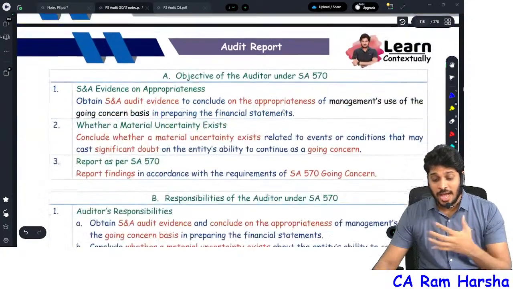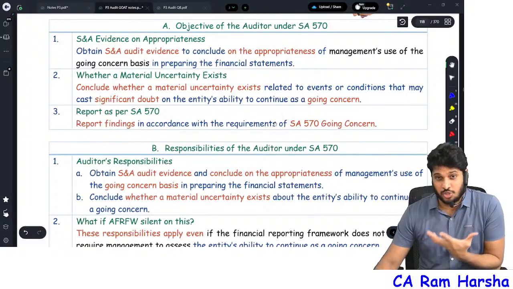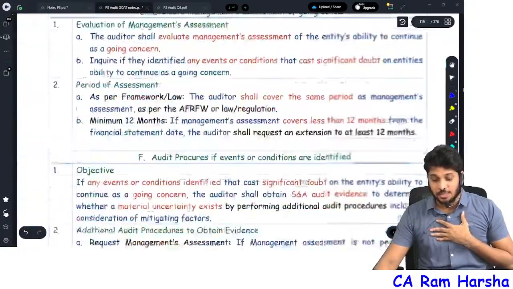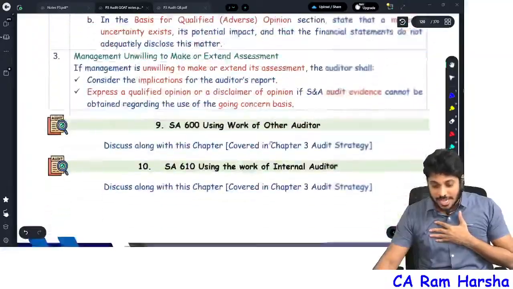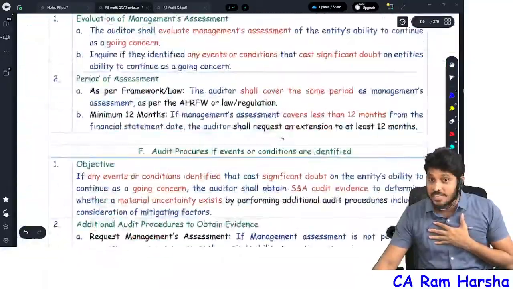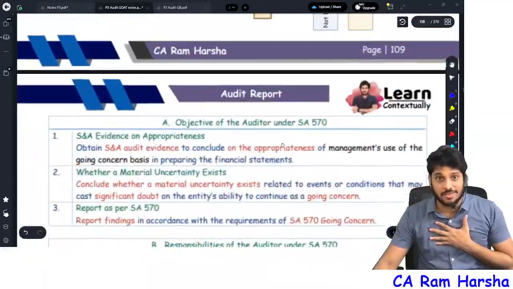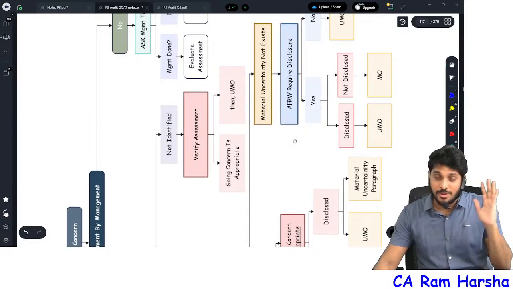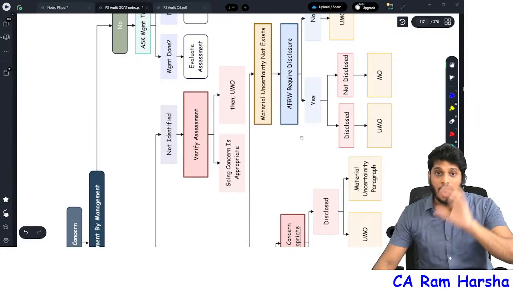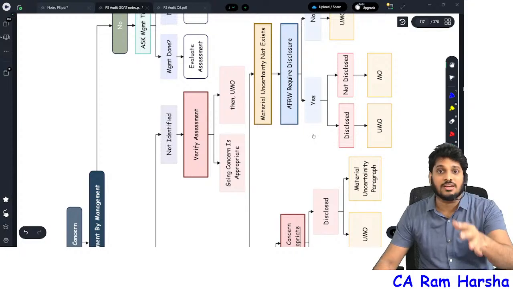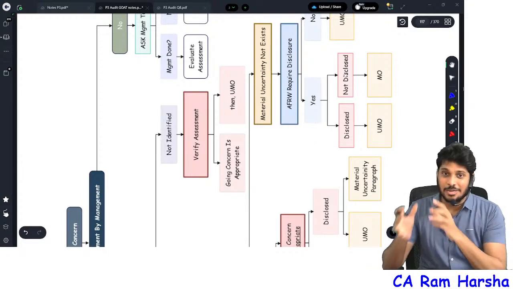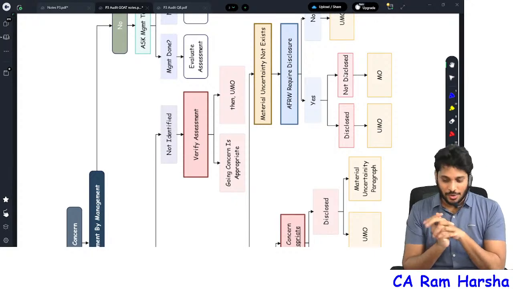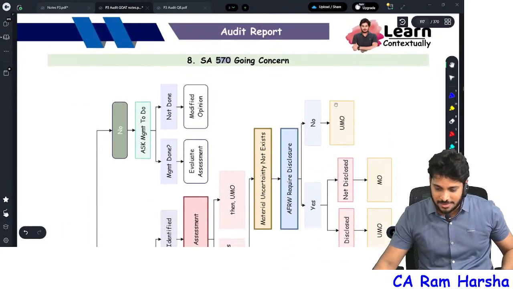So that's why I selectively applied my judgment and brought some content from the CA Inter book also and kept it here. This entire matter you will not find in the CA Final 570 standard or the CA Final book. But beyond what is discussed there, sometimes in exams they ask. So I balanced everything and gave you content accordingly. But still, I maintained my total book size at less than approximately 360 pages. Okay, fine. So what is SA 570 about?